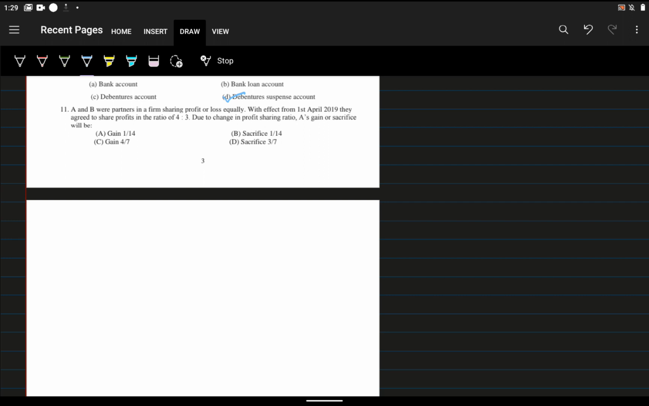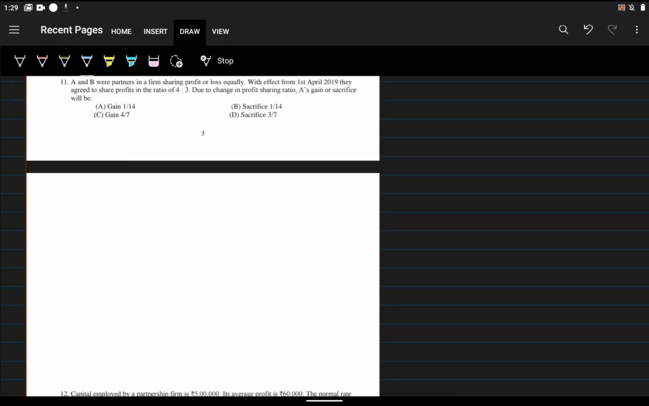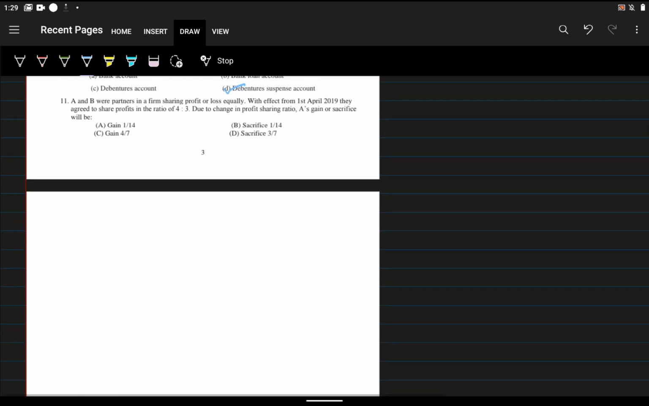We want to find gain or sacrifice. It can be gain or sacrifice. If we are getting a minus value, that will be a gain. If we are getting a plus value, that will be a sacrifice. How can we do the answer?